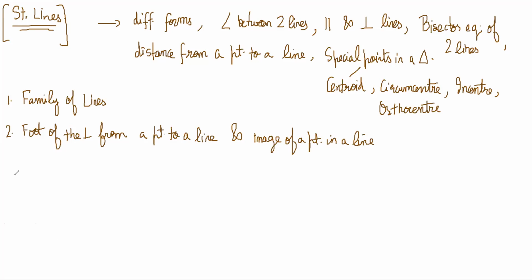Then what else is there? Area of a triangle. Okay, these three things, and then I want to do questions. So that is the plan. So I'll just start off with this family of lines idea.